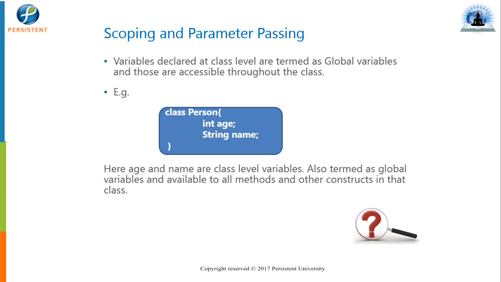We also call them instance variables. Why instance variables? We'll talk about that a little later, because the values of those variables change on the instances. So these are called global variables, class-level variables, and instance variables.